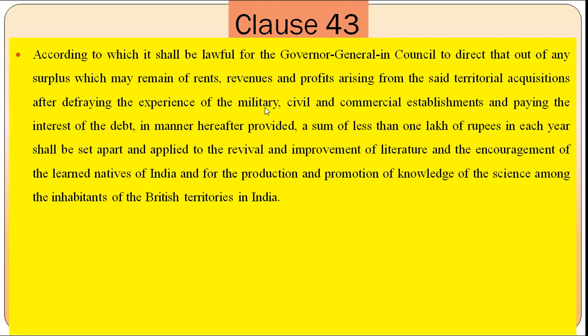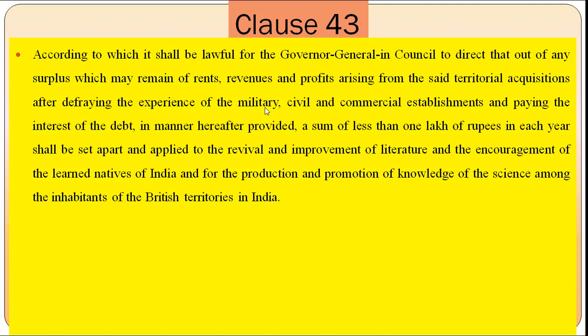Okay, so it means that under this clause, the East India Company was doing different works, providing rents, revenues, profits, and so on, for territorial, military, civil or commercial purposes.